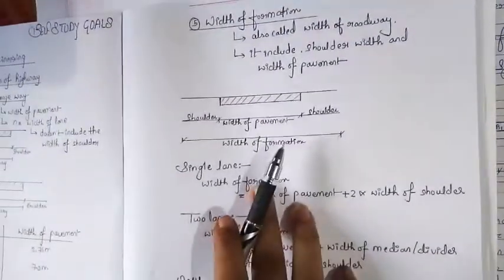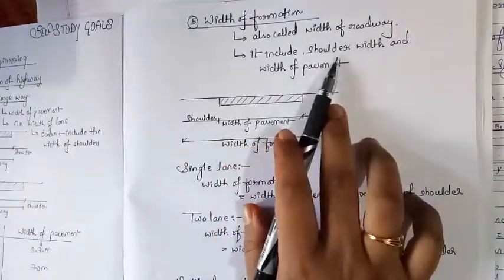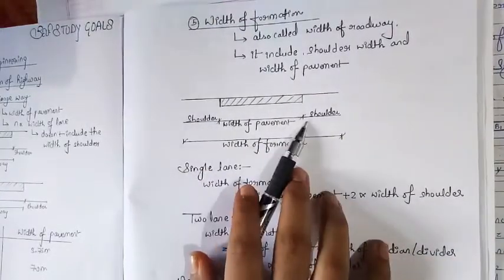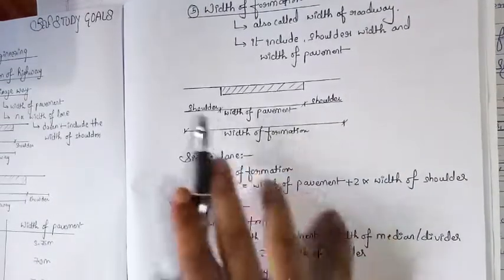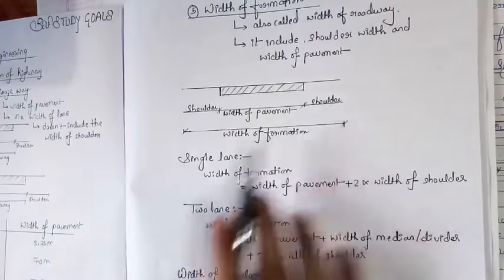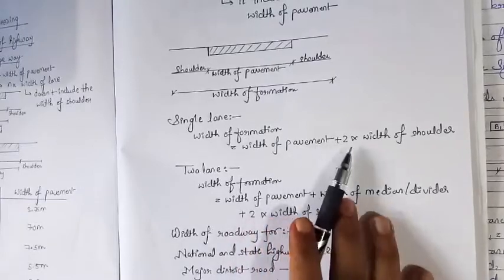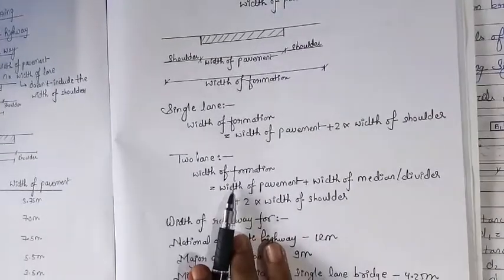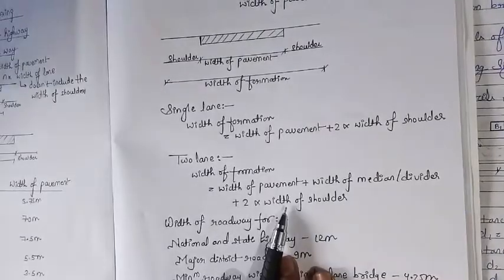Next we will see the width of a formation. So what is the width of formation? Width of formation is also called the width of a roadway. It includes the shoulder width and the width of a pavement. Let us suppose this is a single lane and this is the width of the pavement and this is the width of the shoulders. Okay, so width of formation is equal to the width of pavement plus width of shoulder on both sides. So for a single lane the width of a formation is equal to width of a pavement plus 2 into width of a shoulder. For the multi lane the width of a formation is width of a pavement plus width of median divider plus 2 into width of a shoulder.